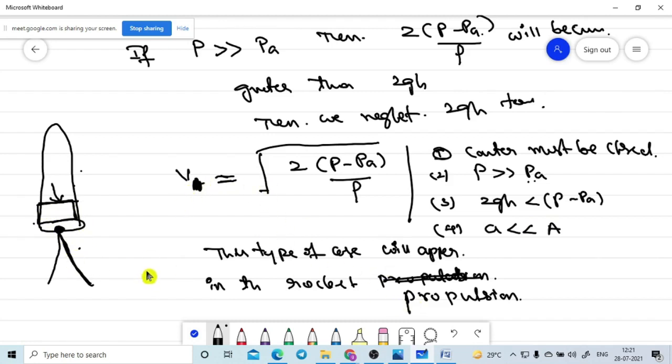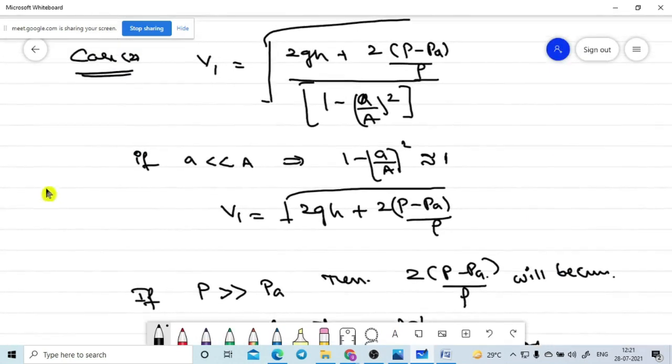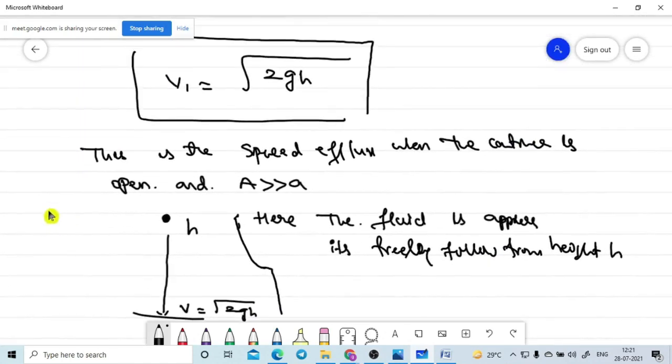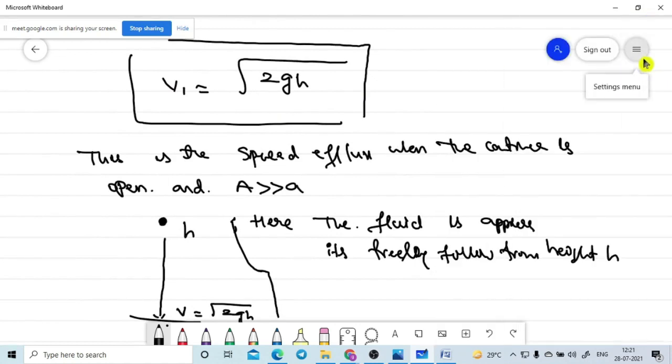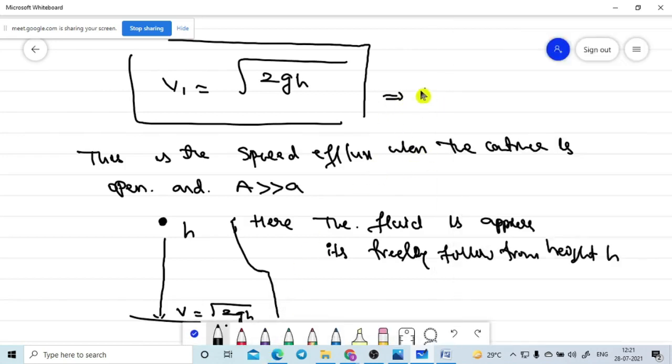So is there any doubt regarding this? These total equations are named the Torricelli equation. For your syllabus, you can write up to here, that is enough. This formula is named the Torricelli theorem, or Torricelli's law. So this is the formula for Torricelli's law.